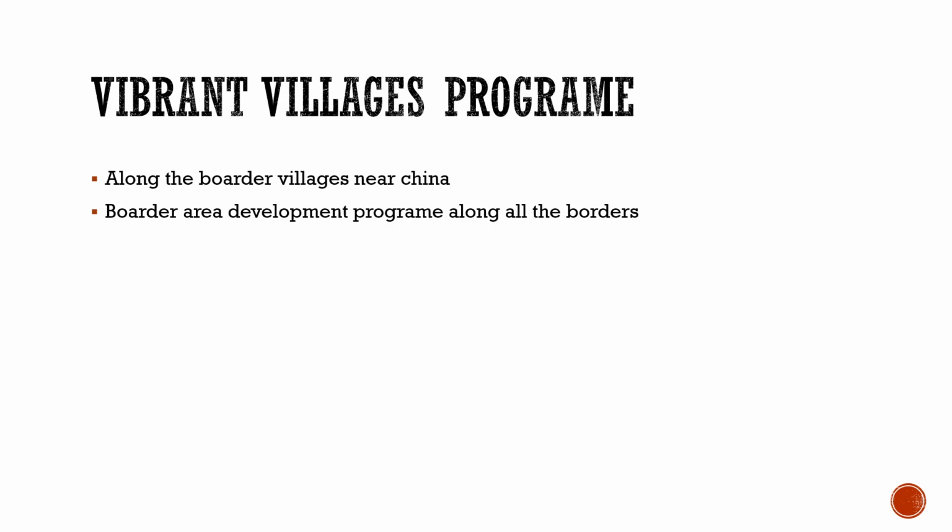Now moving forward to the Vibrant Villages program. It was brought by the Home Ministry to upgrade the villages around the China border, to improve their situation, along the border villages of China. It is important to understand why this was brought in. Why was the Vibrant Village program brought in?